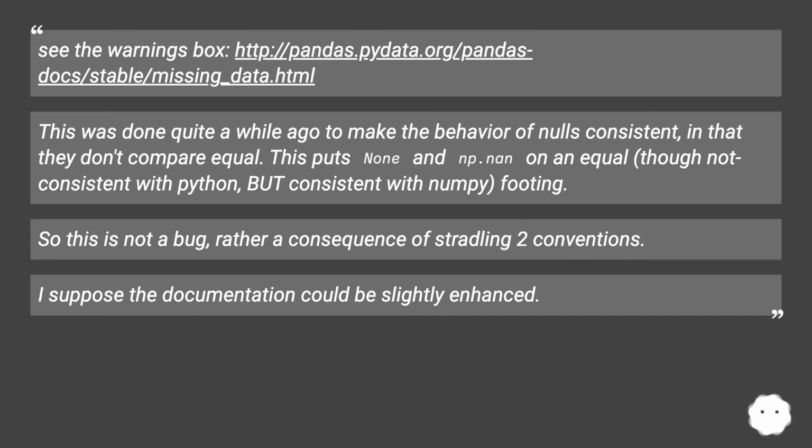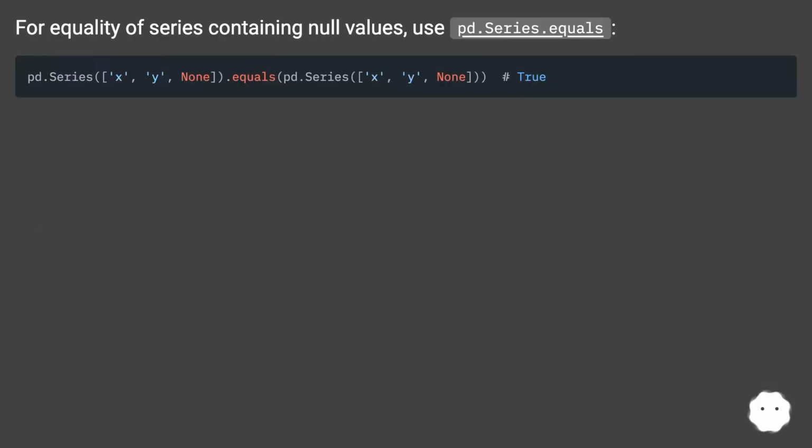I suppose the documentation could be slightly enhanced. For equality of series containing null values, use pd.Series.equals.